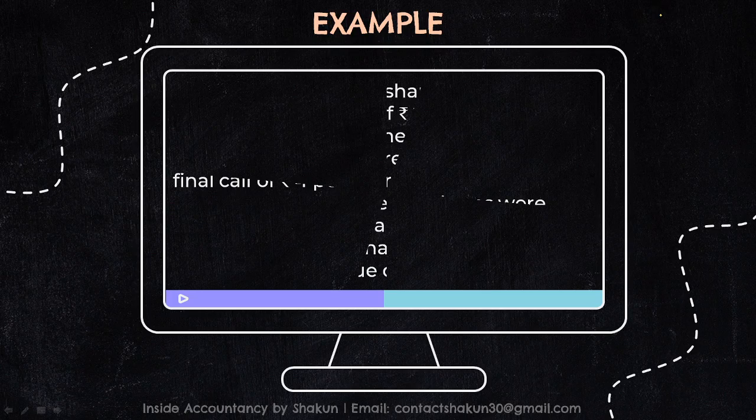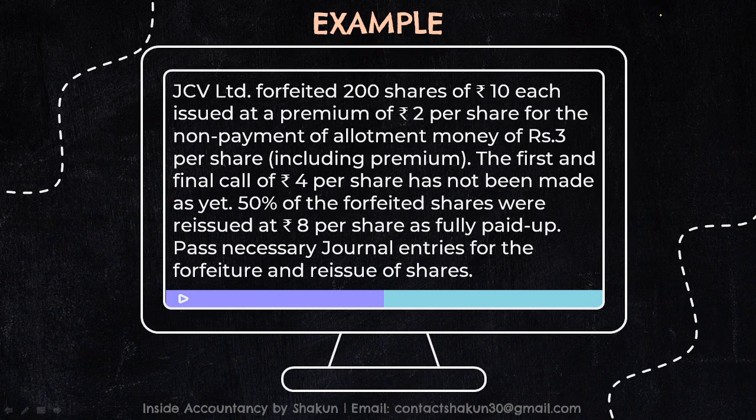Now let's take another example. JCV Limited forfeited 200 shares of 10 each. So this is the number of shares. This is the face value, issued at a premium of rupees 2. So premium is also there. For the non-payment of the allotment money of rupees 3, which includes premium, the first and final call of 4 per share has not been made yet.